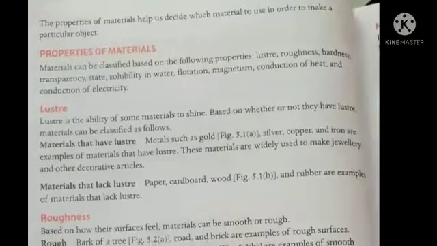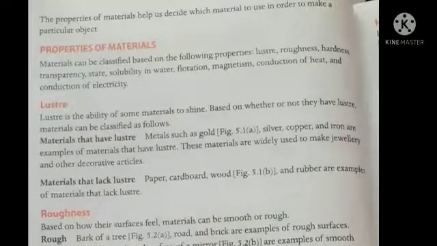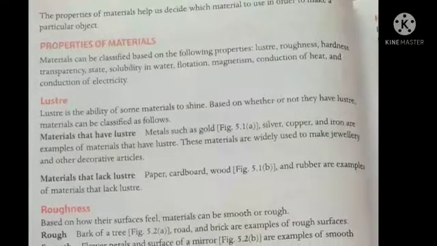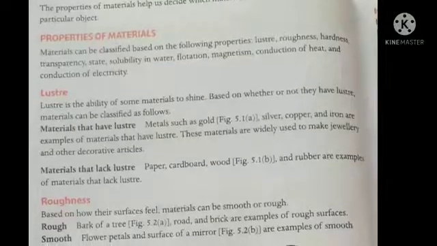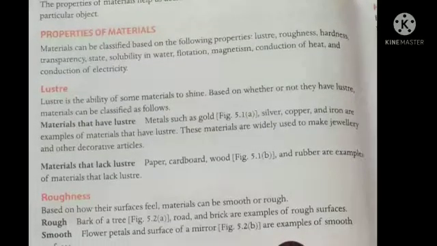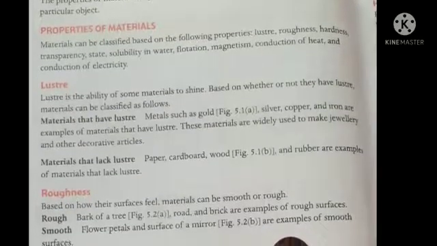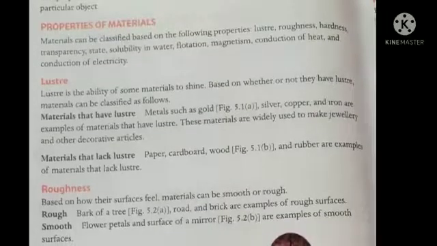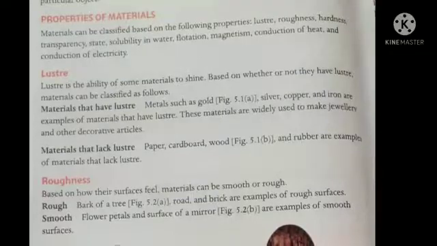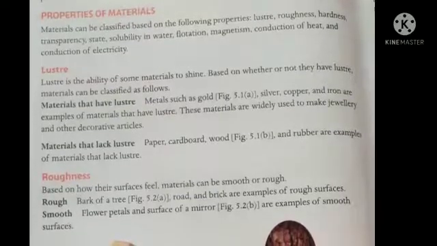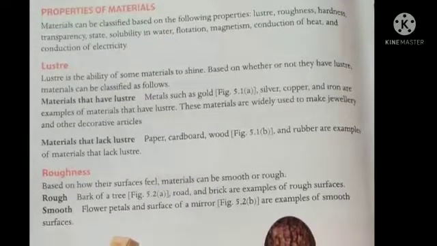Now let's discuss the properties of materials one by one. There are different properties, and based on these, materials are classified as lustrous, roughness, hardness, transparency, state, solubility in water, flotation, magnetism, conduction of heat and conduction of electricity. Students, let's go one by one with these topics. So the first one is luster.